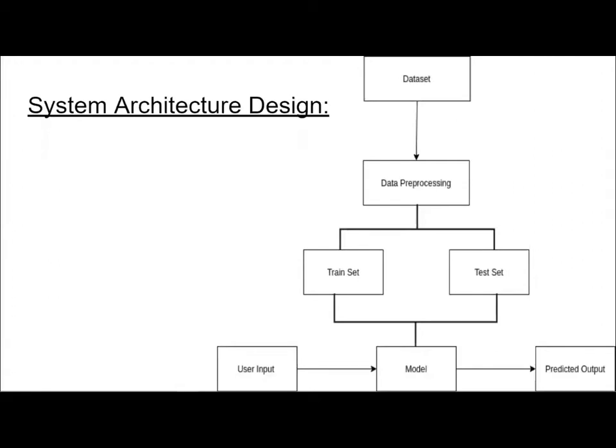This is Shubham, and I'm going to proceed with the explanation of the system architecture design that we have used in the development of this project. Now, in general, we know that the system architecture design is just a formal description and representation of the way in which the system is organized. It helps us to understand the reason behind the structure of the system and the behavior that the system will follow when we execute it.